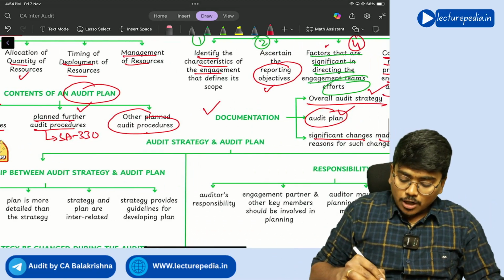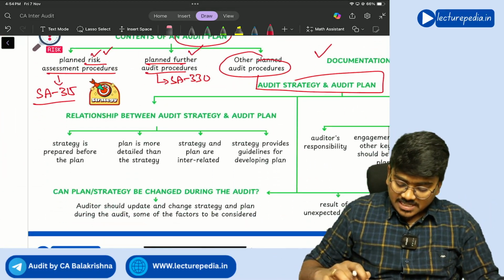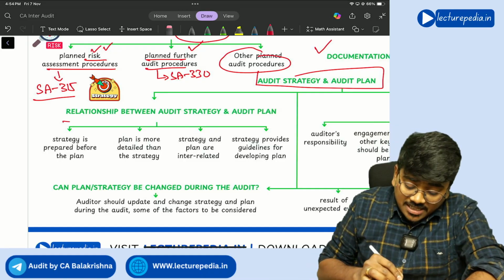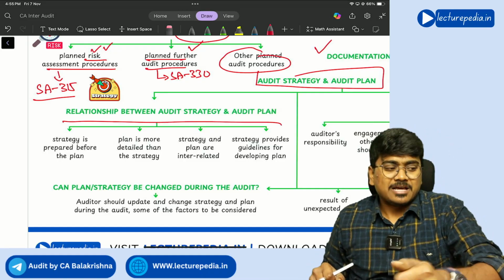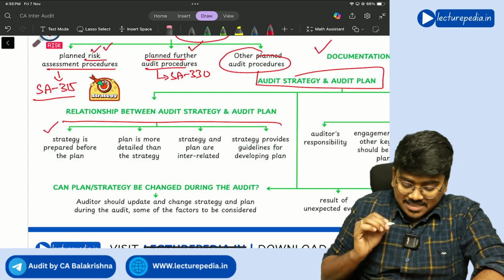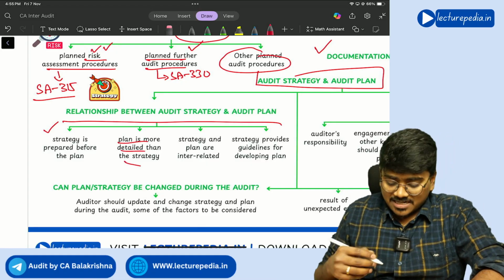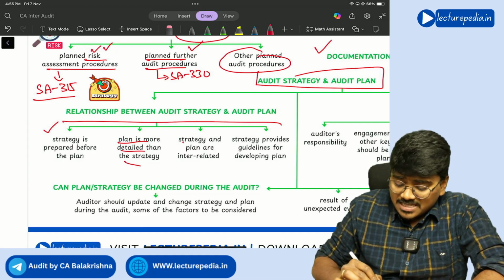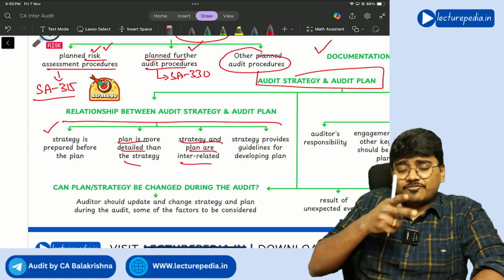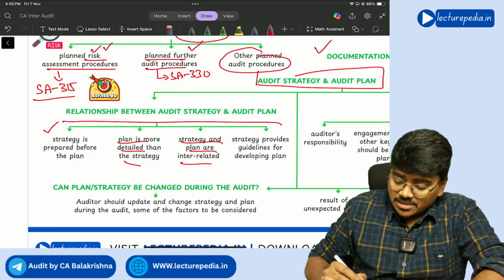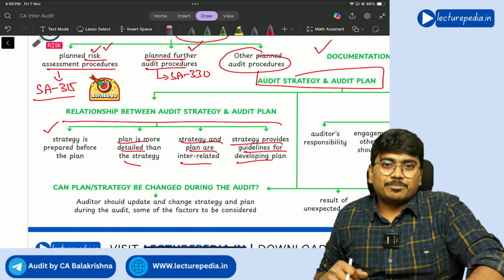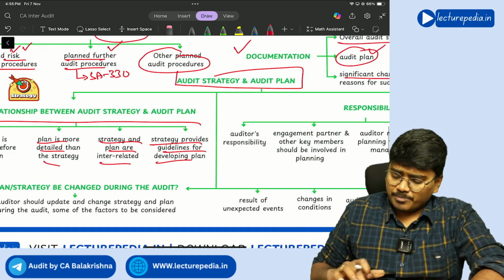Next, audit strategy and audit plan. So what is the relationship between audit strategy and audit plan? This I have already told you. Strategy is prepared before the plan, and plan is more detailed than the strategy. Strategy and plan are interrelated. If you change one, the other also will change. Strategy provides guidance for developing the plan. This is the relationship between a plan and strategy.